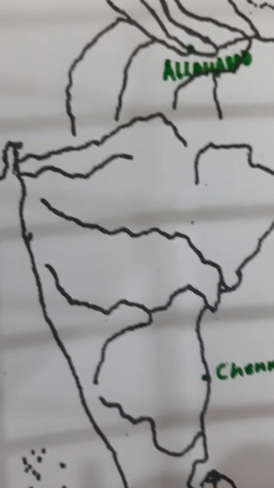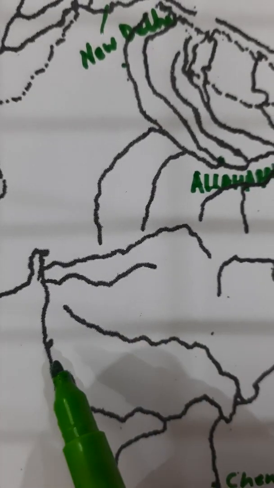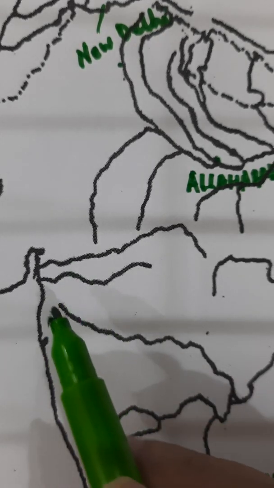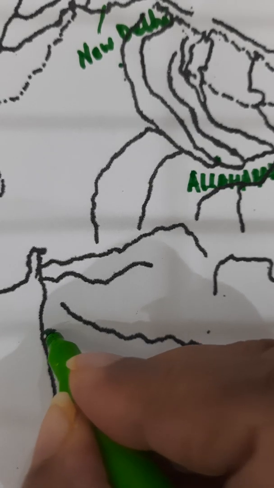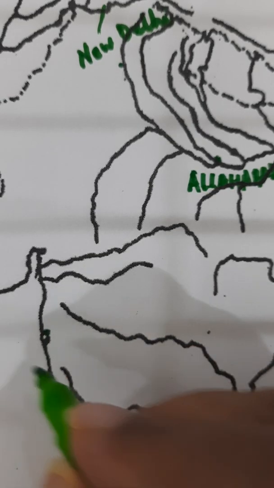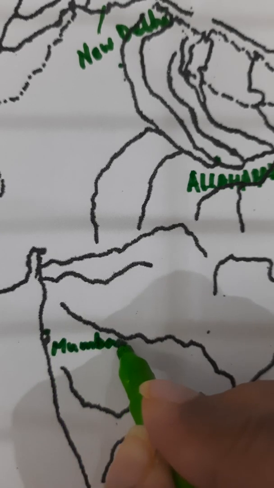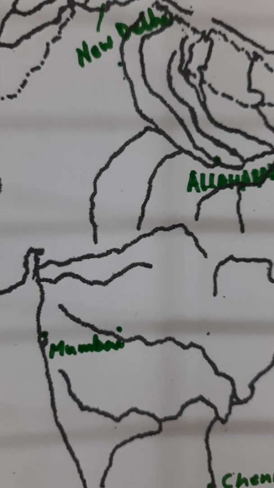And finally we come to this indentation over here below the rivers Narmada, Tapi and the Godavari starting here. You will mark a dot over here, and this is Mumbai. So 5 cities that we have to mark now are these 5 cities.